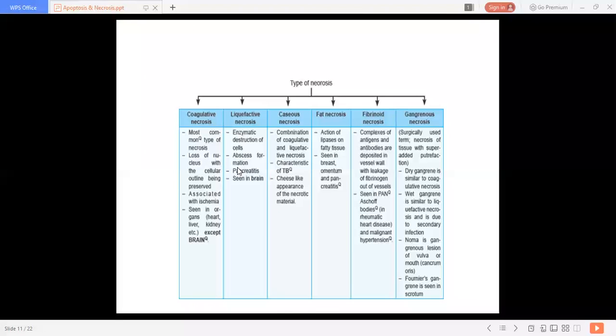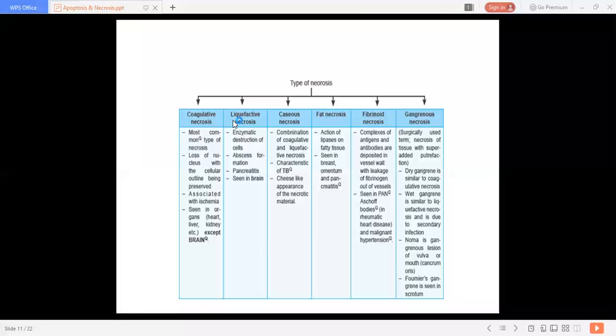Then we discussed liquefactive necrosis, that is enzymatic destruction of the cell, seen in abscess formation and pancreatitis, and in the brain. Here there is total loss of the boundaries of the cell, so total loss of the structure. This is colliquative or liquefactive necrosis.